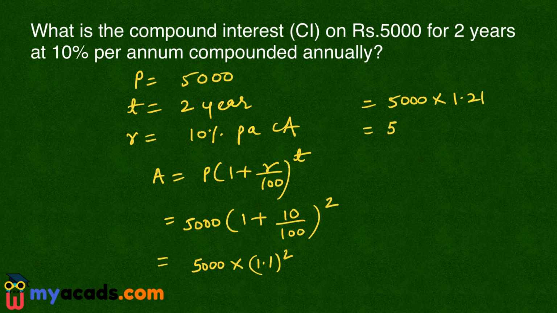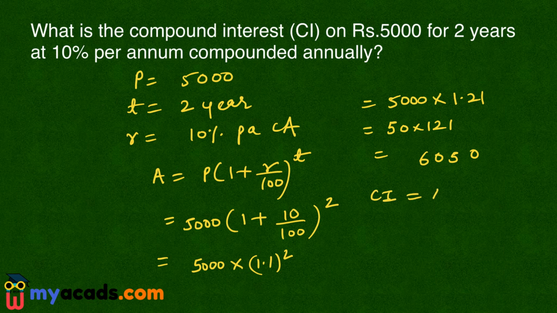Now this is 50 into 1 to 1. So 0 here, 5 1 the 5, 5 2 ka 10, 0, 1 carried, 5 1 the 5 plus 6. So 6050 is the amount that I have to pay after 2 years. But I have to find compound interest.